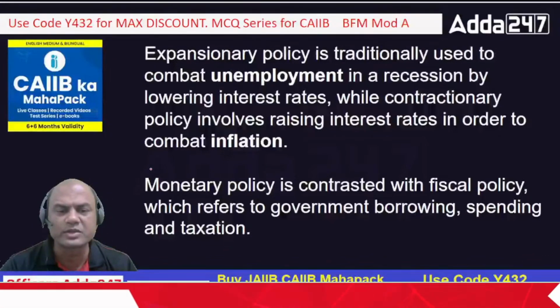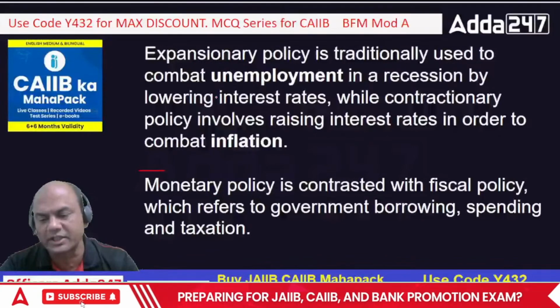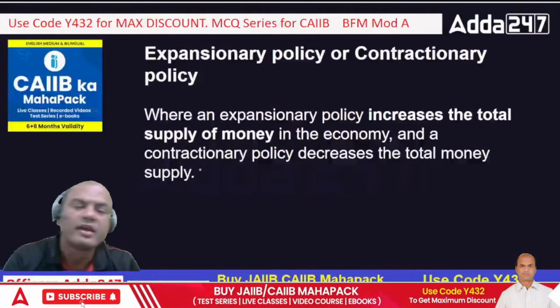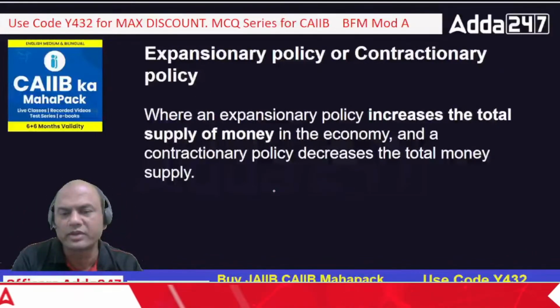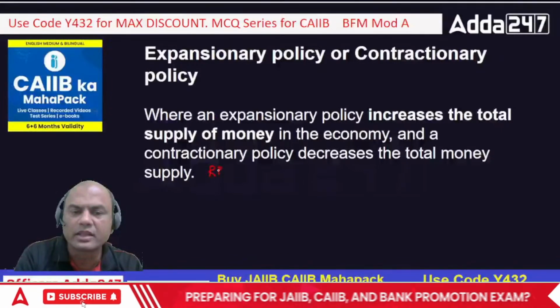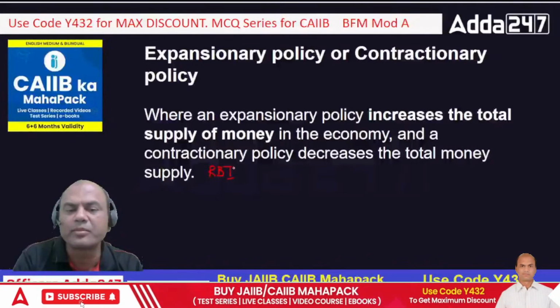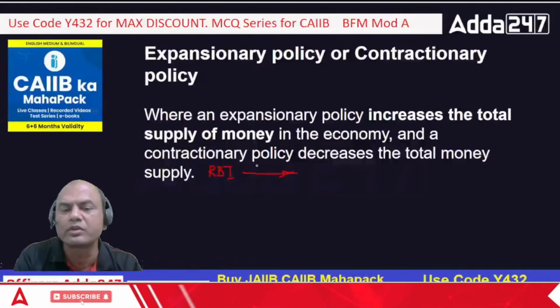Now before going to fiscal policy, let me explain this expansionary and contractionary. Understand this: suppose I am RBI, where will I write? Let me write it over here. If I am RBI, now how will I lend to the banks? Suppose I want to give money to the banks, how will I give money to the banks?